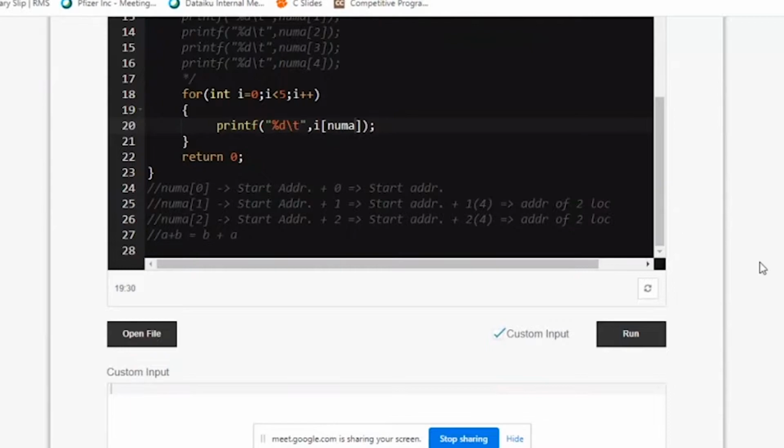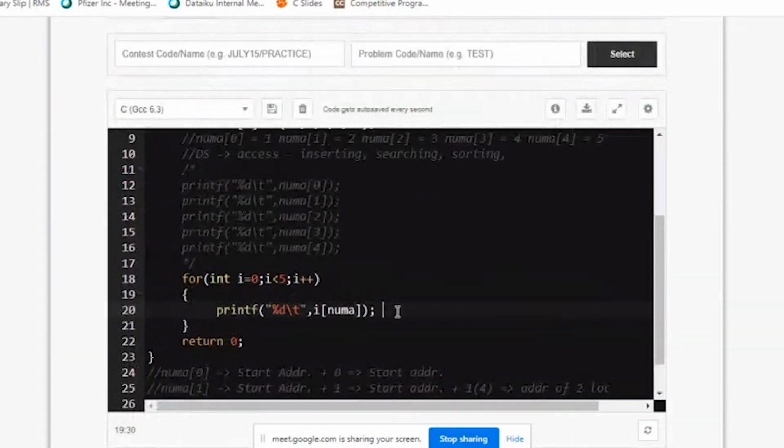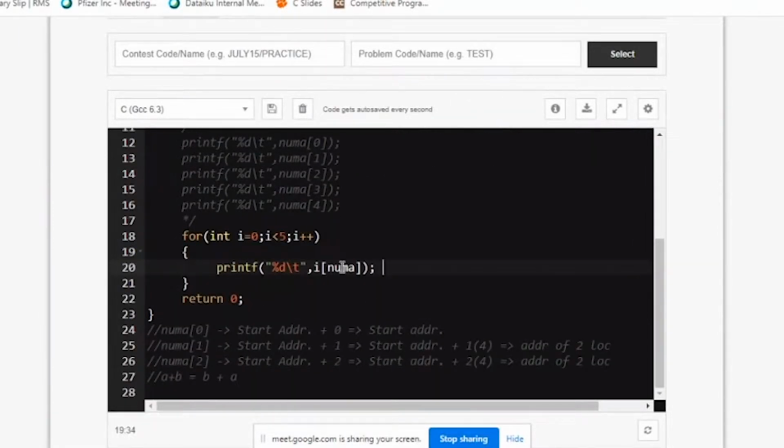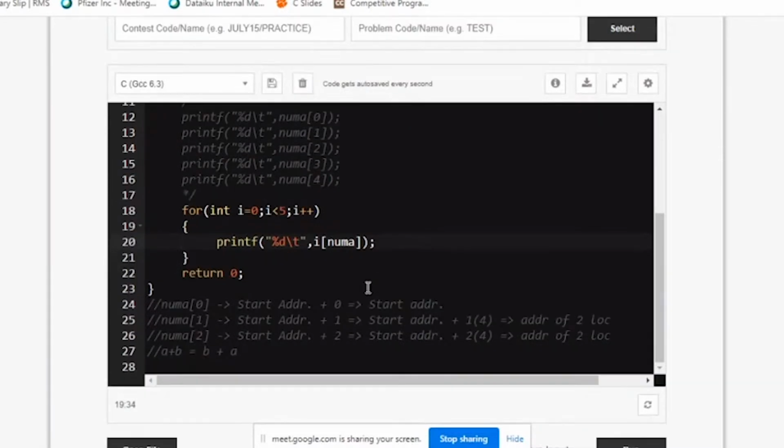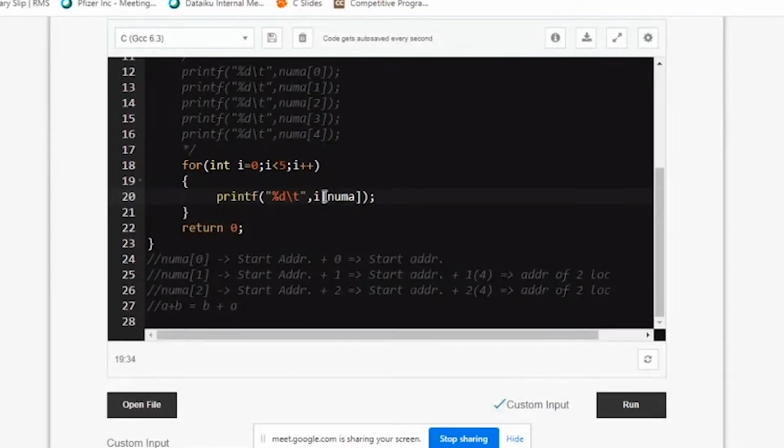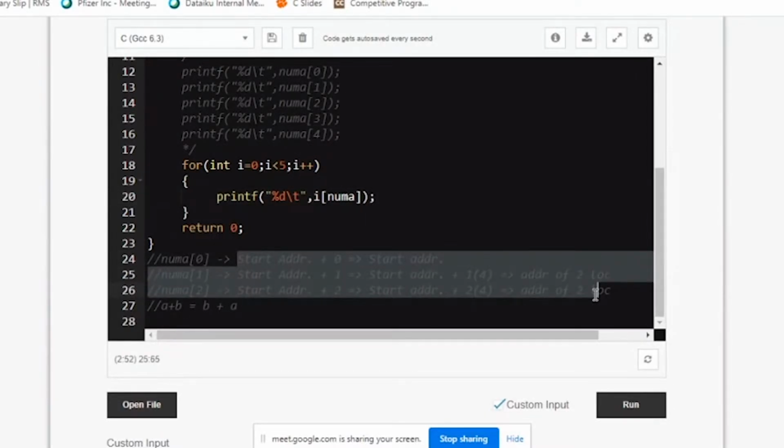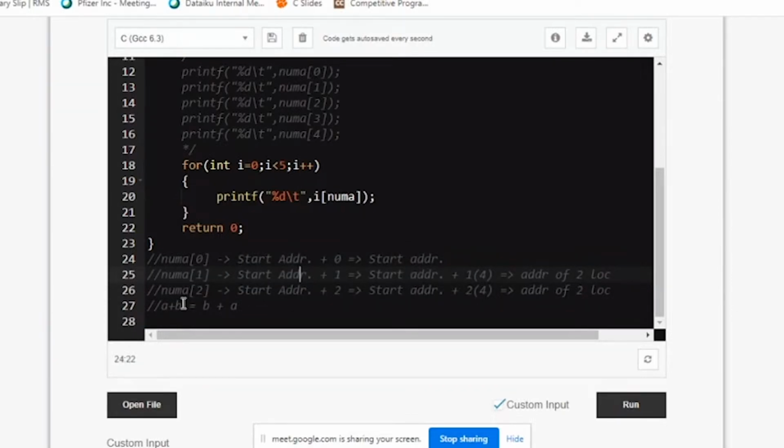So this is your concept of arrays. How do you subscript? This is usually the question which comes in your interview rounds. They give it like this, so it's very confusing. Most of you tend to write it as an error because you would have never seen it in your regular programming labs, and you will also not experiment with these things. If you would have experimented, you would have come to know the logic that it works in this fashion. Because in maths, we know the rule A plus B is equal to B plus A. So why do we always have to write num A of I? Can't we write I of num A? It's one and the same. Fine. So this is how it is going to be calculated. Clear, right?